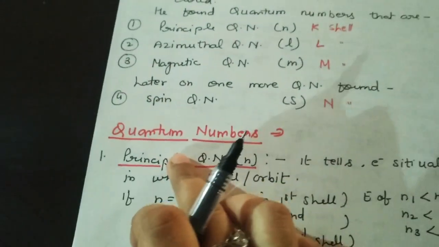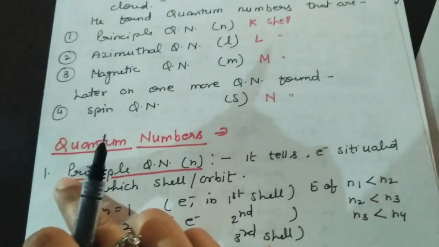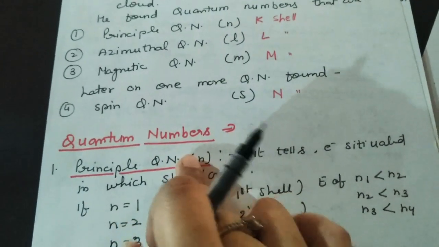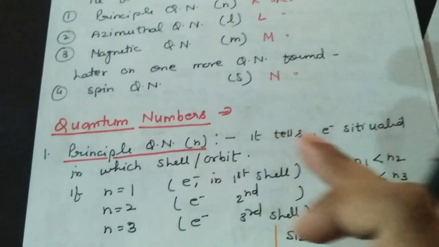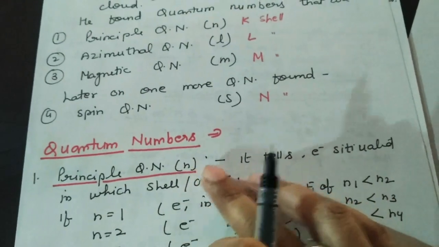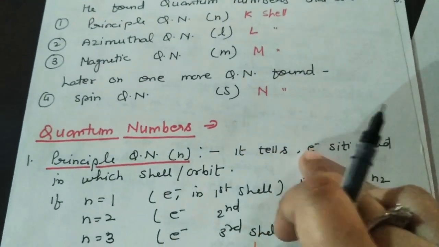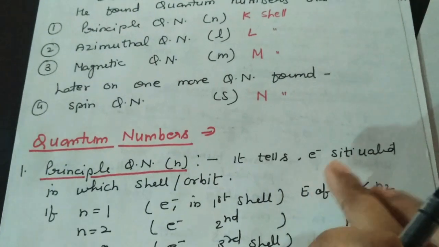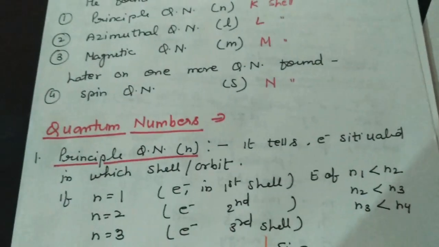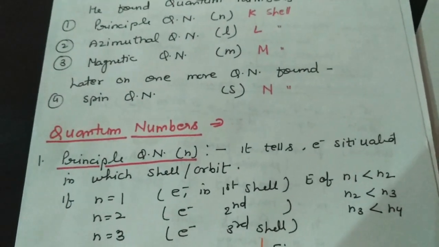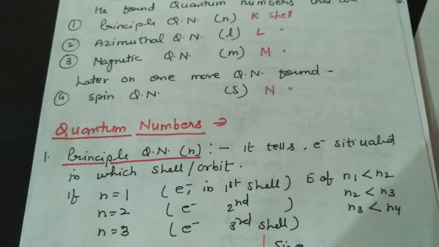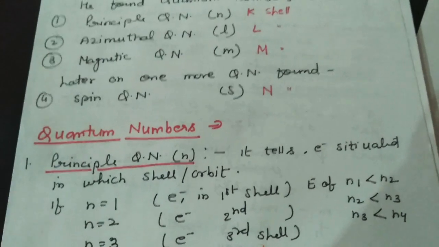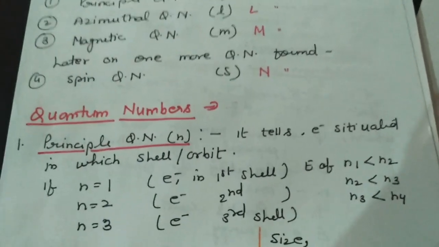Now we will see these quantum numbers in detail. First is the principal quantum number n. This quantum number tells us in which shell or orbit the electron is situated.